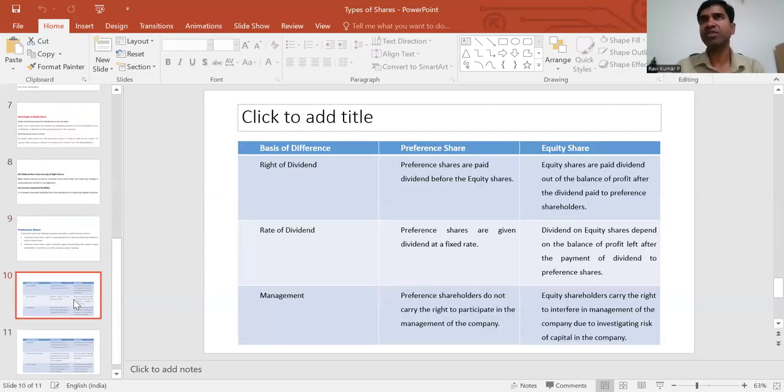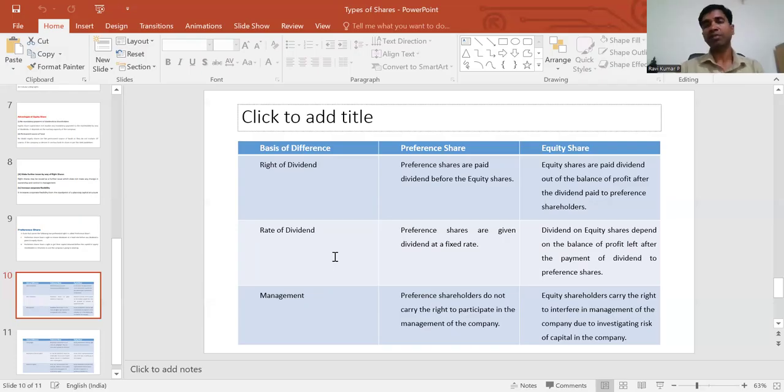Between these two shareholdings, equity and preference, there are a lot of differences, but today we're going to discuss only the basic ones. The first is the right of dividend. Preference shareholders are paid dividend before the equity shareholders.